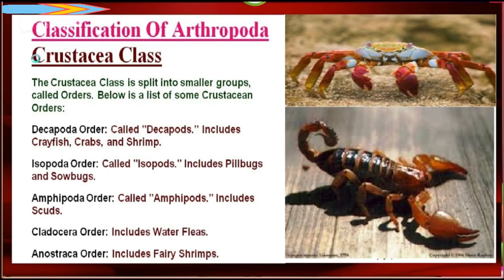Now we will discuss the first class of this group, the Crustacea class. The Crustacea class is split into small groups called orders. Below is a list of some crustacean orders. Number 1 is Decapoda order, called decapods, which includes crayfish, crabs, shrimps. Isopoda order, called isopods, includes pill bugs and sow bugs. Amphipoda order, called amphipods, includes scuds. Cladocera order includes water fleas. Anostraca order includes fairy shrimps. And these are the representative members of this class.